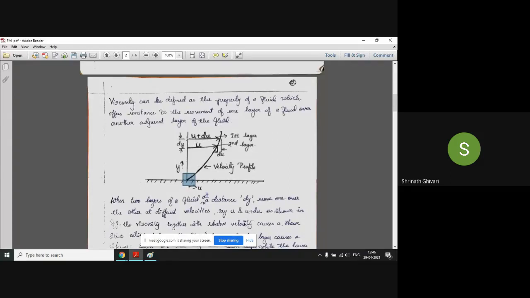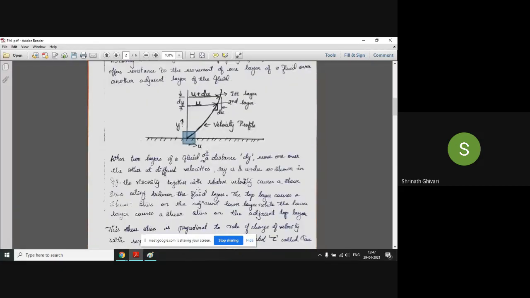So the distance between the two fluid layers, first layer and second layer, is dy, and the difference between the velocities is du. Therefore this is the velocity profile when it is flowing over a fixed plate.